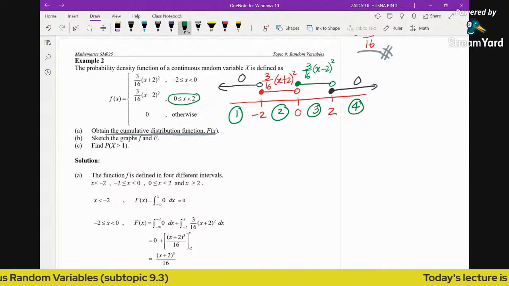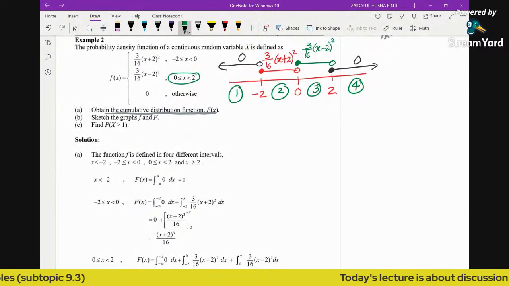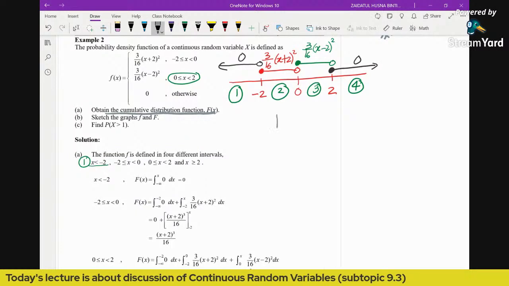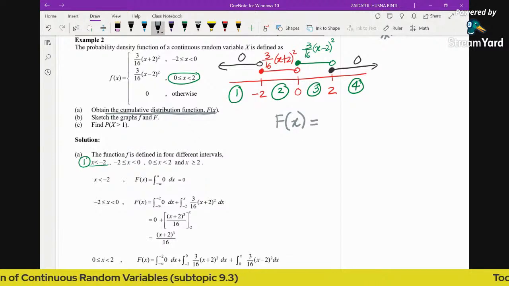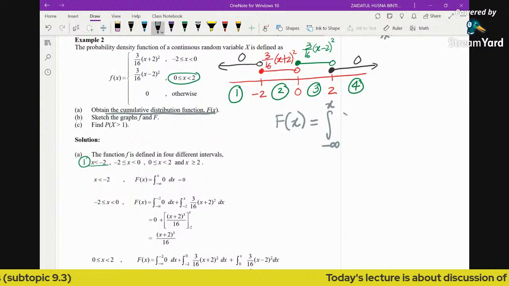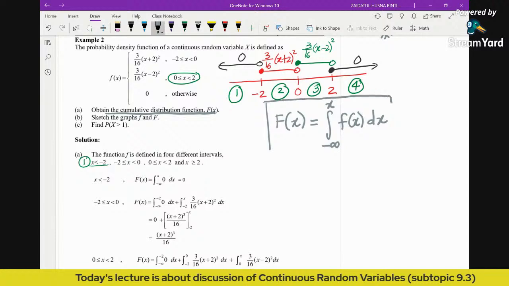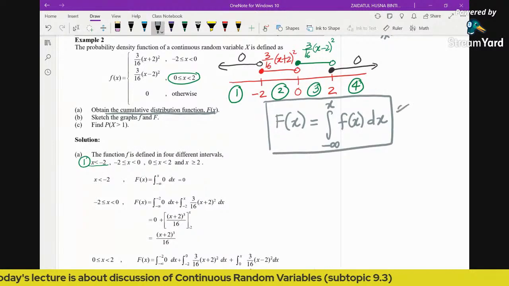For number 1, this is the region x less than -2. I write down the formula. In order to find the cumulative function, it's the integral from -infinity until x, and we integrate the PDF. So this is the general formula of finding CDF.